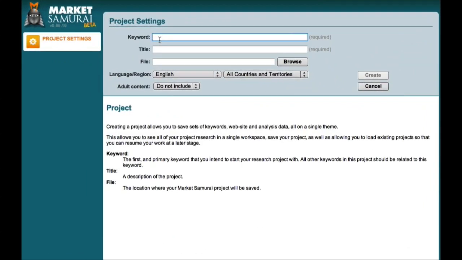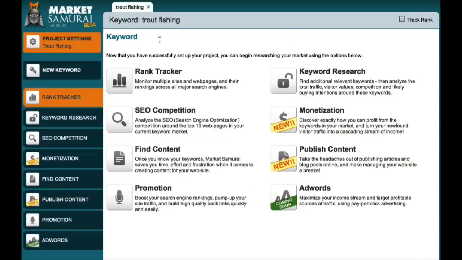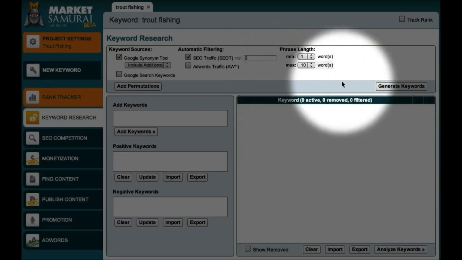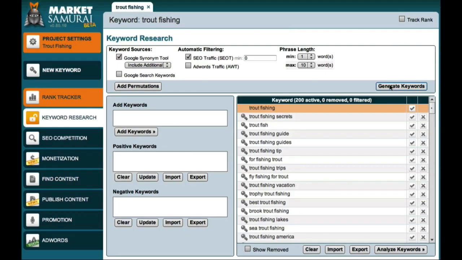Let's begin by taking a look at Market Samurai so that you know exactly what I'm going to be talking about. I'll just set up a quick example using the term trout fishing. And to get started, I'll access the Keyword Research module and click the Generate Keywords button. Now to explore these keywords in more detail, I'll come down and click the Analyze Keywords button.